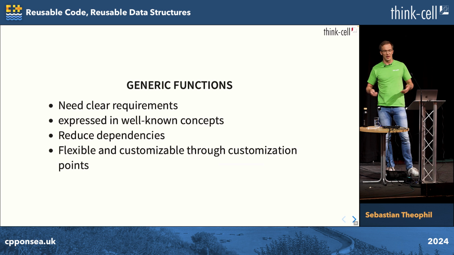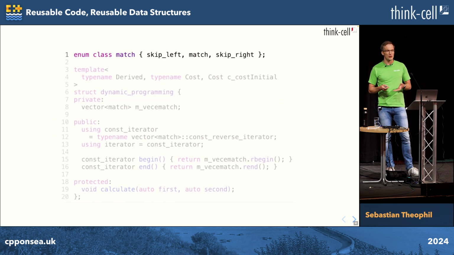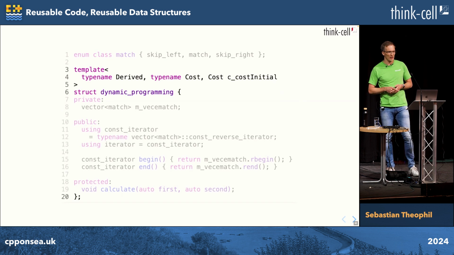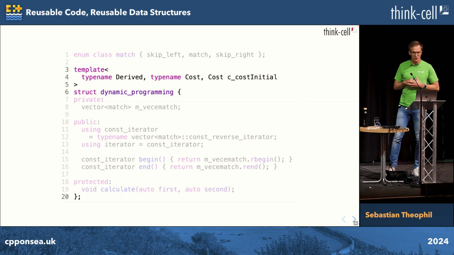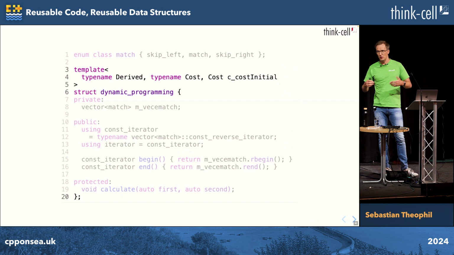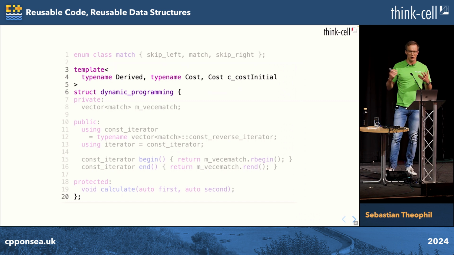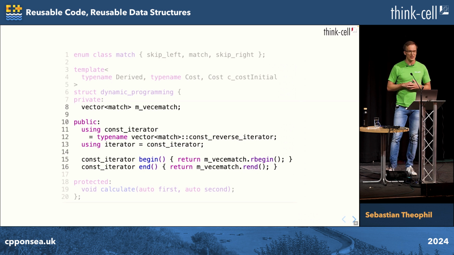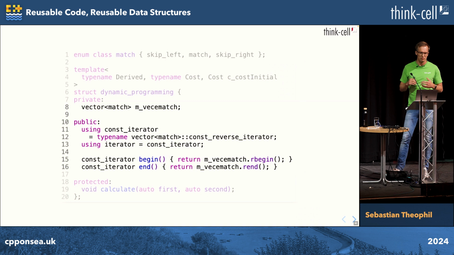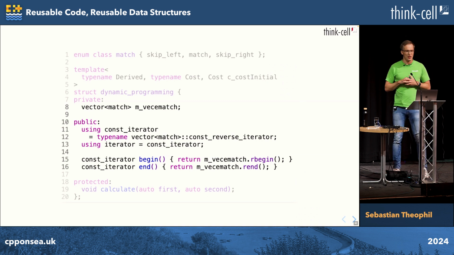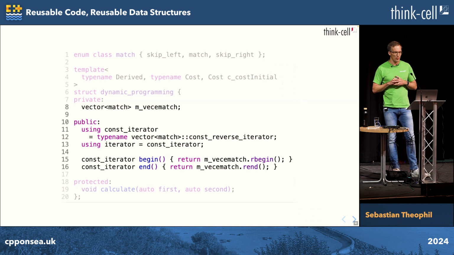So of course, we could put that dynamic programming example into a class. And now the class is called dynamic programming, and it's templated by its derived type. We can put in the cost function as a class template argument, and also the initial cost. The value we share between all instances is the list of matches that we will calculate. Now we can give that a nice generic interface because it actually turns out that we want to iterate over those matches back to front, the way this algorithm works.